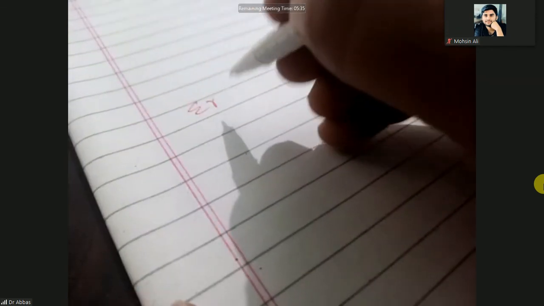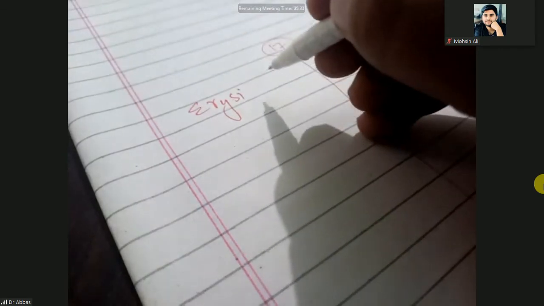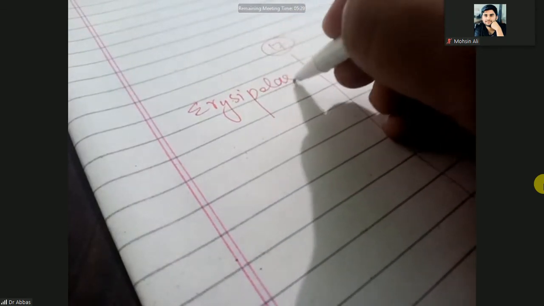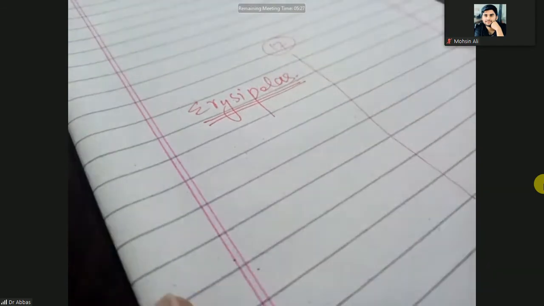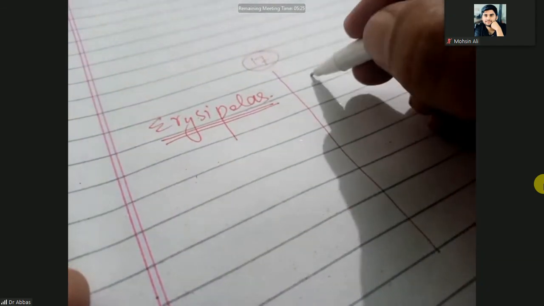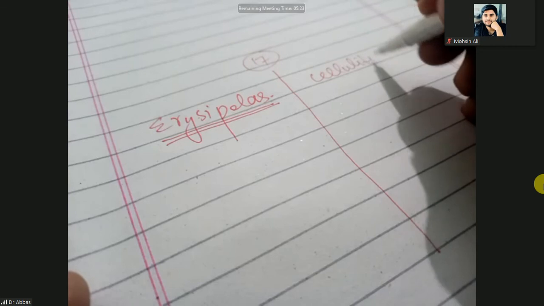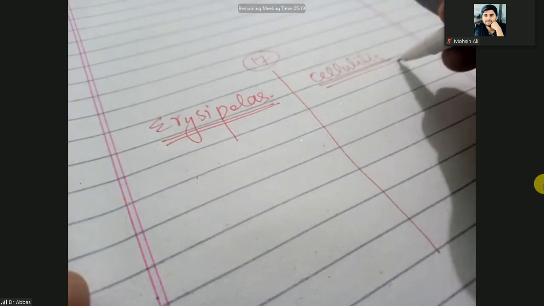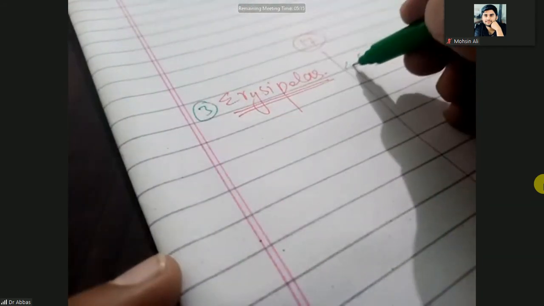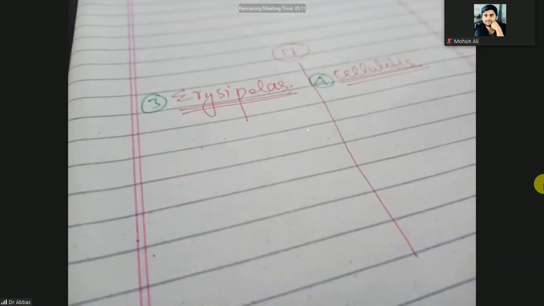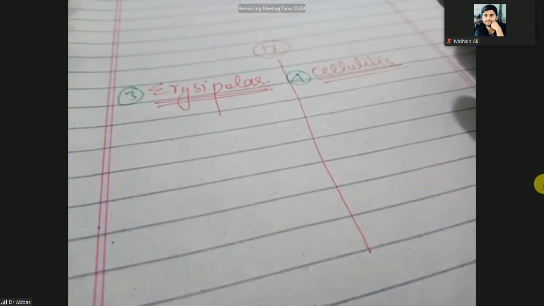So the next bacterial infections of the skin are erysipelas, as the third one, and the fourth one is cellulitis, because these are very similar kinds of infections. So we are going to discuss them from the point of view of difference or comparison.